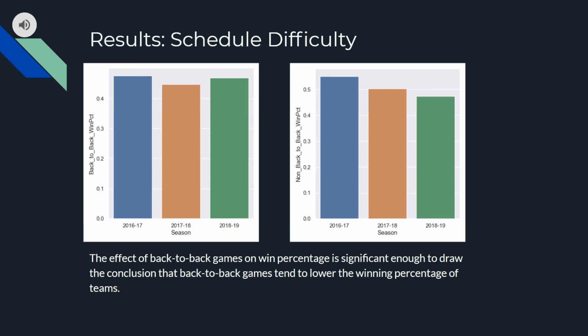So these are the results from our schedule difficulty effect evaluation. As you can see, the back-to-back game win percentage compared to the regular game win percentage on the right differs from season to season. In the 2016-17 season, the back-to-back win percentage was about 47.6%, while the regular game win percentage was about 55.1%, a big difference. However, in the 2018-19 season, back-to-back win percentage was about 46.9%, and regular game win percentage was around 47.3%, which is a much smaller difference.